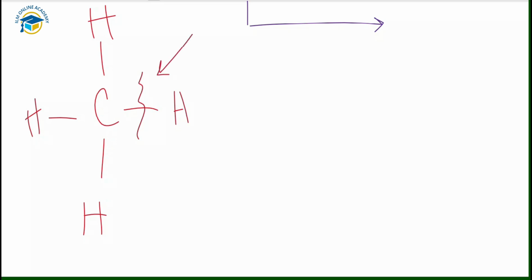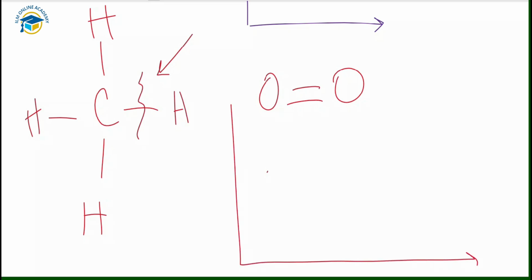In oxygen gas, the atoms are held together as diatomic molecules like this. Chemical bonds are the forces of attraction between the atoms or the ions. Breaking these bonds requires energy. Energy must be taken in to pull apart these atoms, and breaking bonds takes in energy from the surroundings.